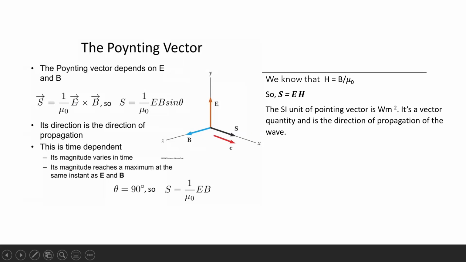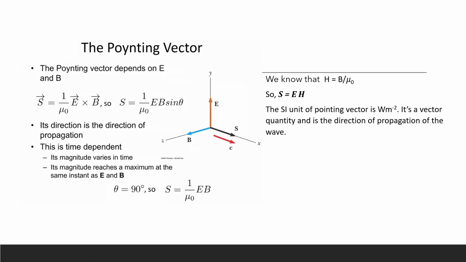And it is obtained as 1 by mu naught E cross B. See, here we are taking the vector product of the vectors, electric field and magnetic field. So what is E cross B? E cross B is EB sine theta, where theta is the angle between them, right? What will be the angle between E and B in the case of an electromagnetic wave?